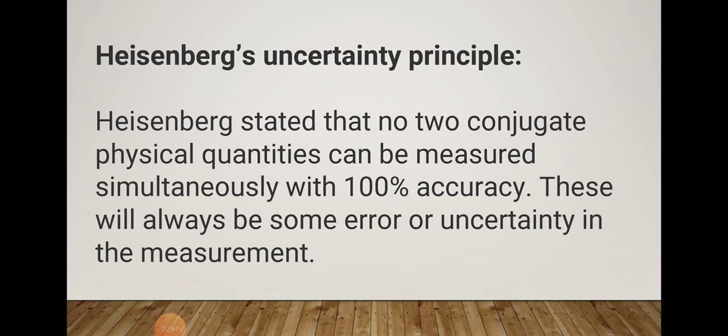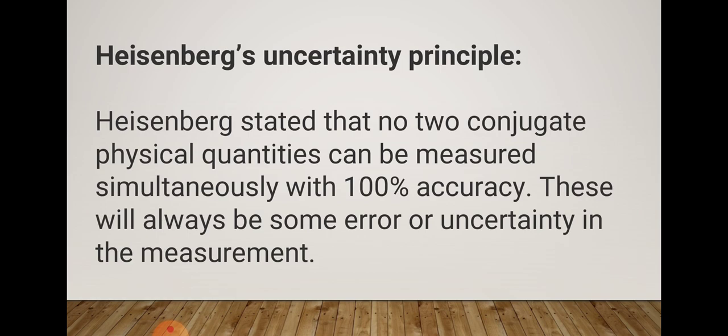Next is Heisenberg's uncertainty principle. Actually, moving objects such as a ball thrown in the air, or a car moving, and many other examples, move along definite paths or trajectories. Okay, the path is clear. Their position and velocity can be determined accurately at any time. But it is not possible for moving microscopic particles such as electron, proton, etc.